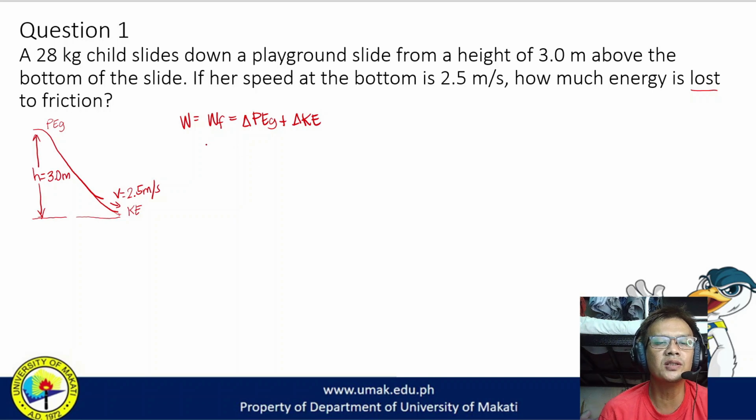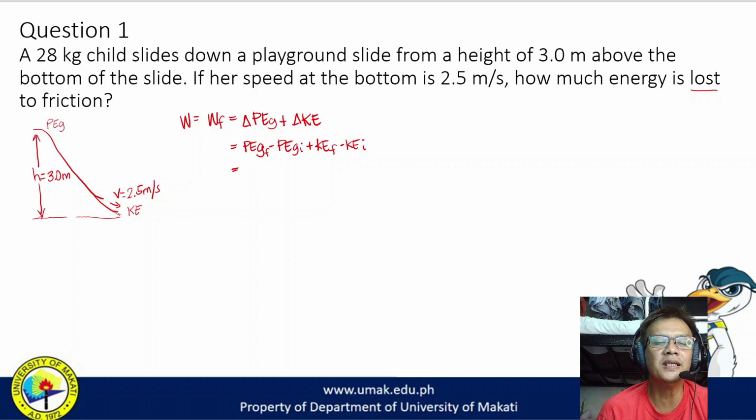So the work done by friction, this is the change in gravitational potential energy, final minus initial, plus the change in kinetic energy, final minus kinetic energy initial. Or this is the change in gravitational potential energy at may change in kinetic energy.